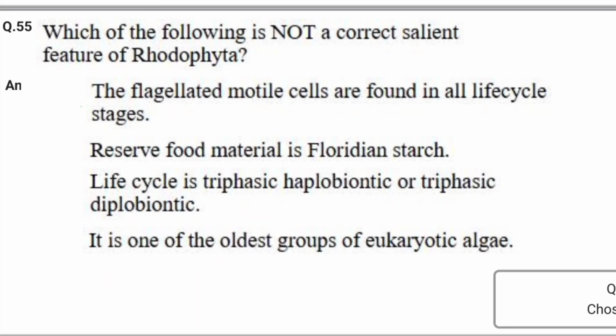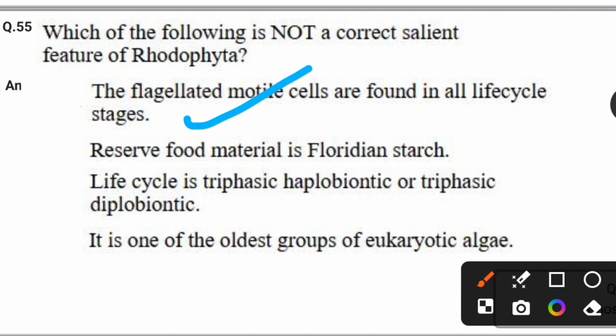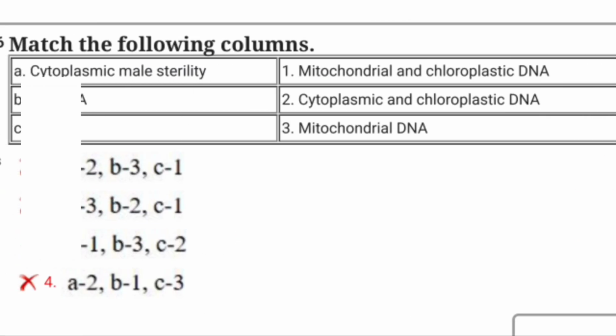Which of the following is not a correct salient feature of Rhodophyta? So options are the flagellated motile cells are found in all life cycle stages, reserve food material is Floridean starch, life cycle is triphasic haplobiontic and triphasic diplobiontic, it is one of the oldest groups of eukaryotic algae. For this, the correct answer is the flagellated motile cells are found in all life cycle stages. That is not correct about the Rhodophyta. Let's see the next question.